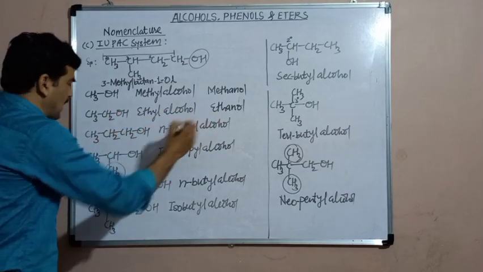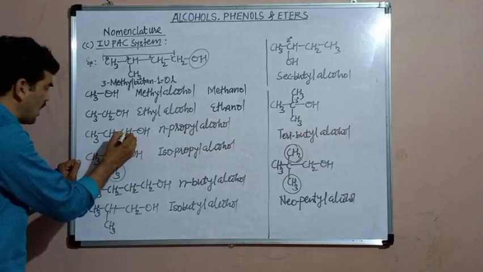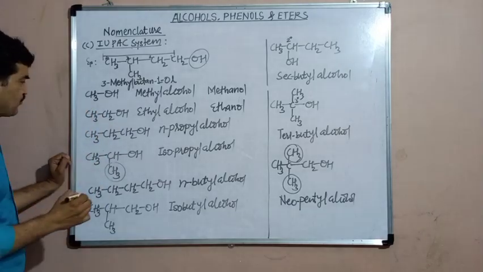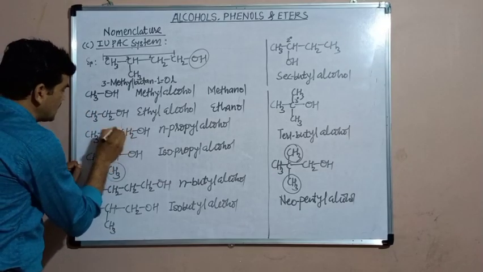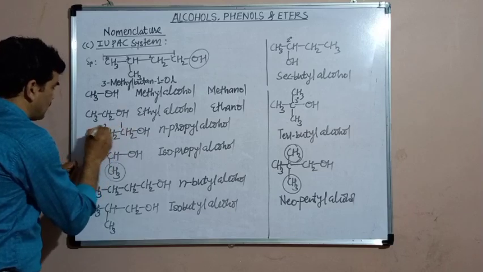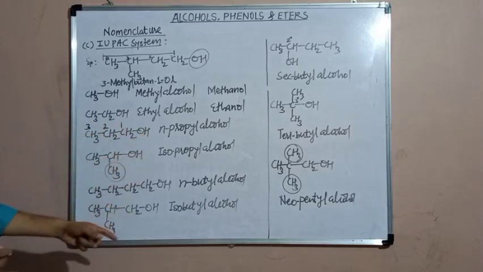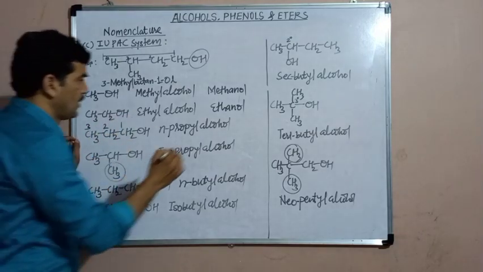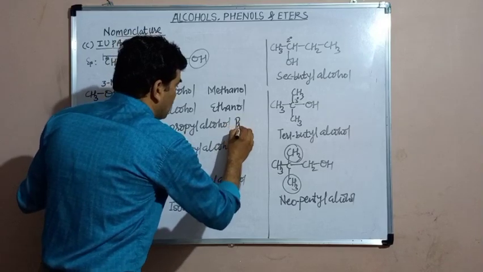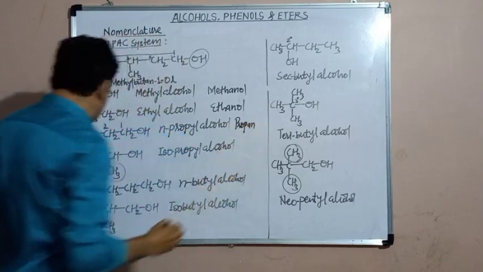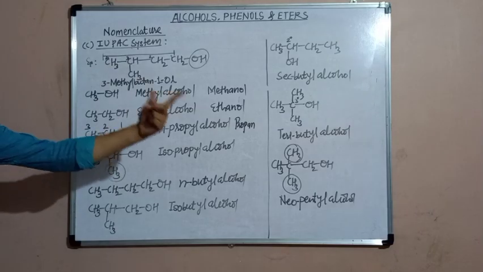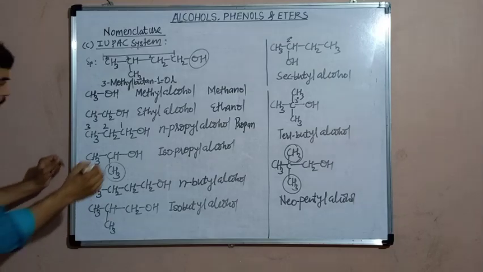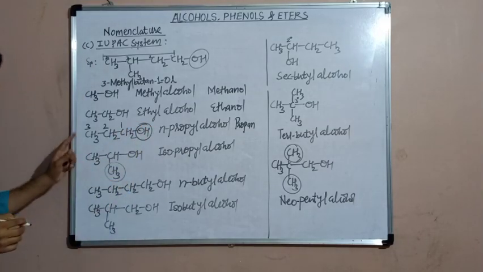Now here, n-propyl alcohol. In n-propyl alcohol, the longest chain contains 3 carbon atoms and therefore its parent alkane will be propane, and the OH is attached to the first carbon. For the IUPAC name, from propane E is replaced by the suffix OL, and the position of the OH group should be mentioned by the proper number.